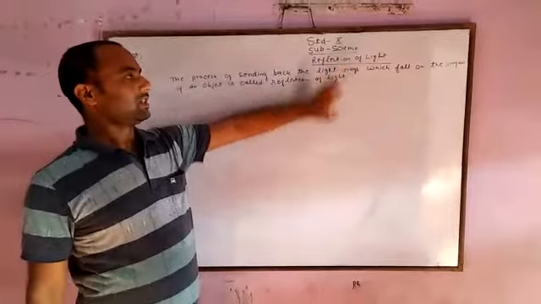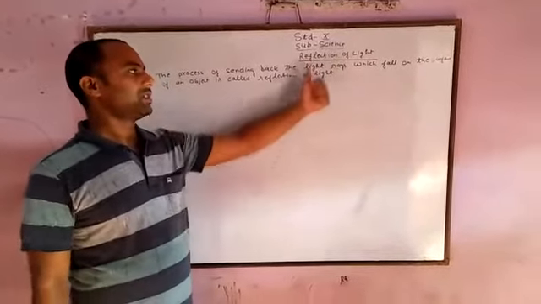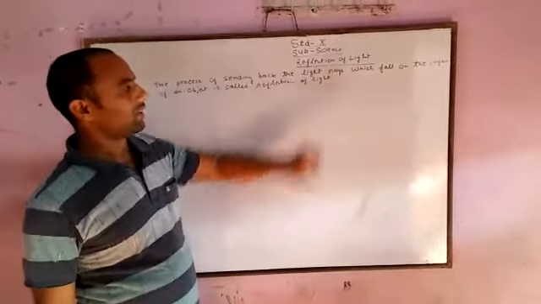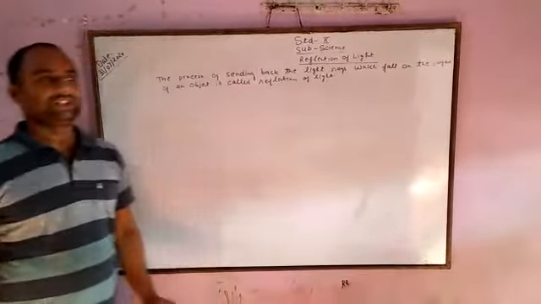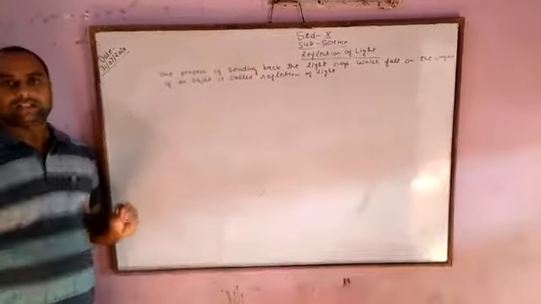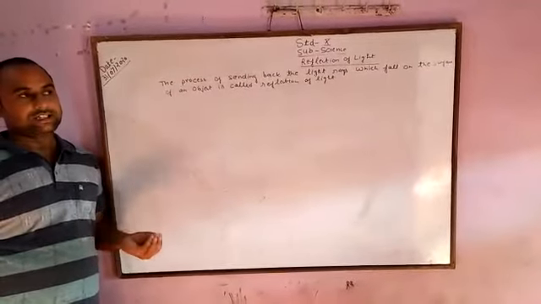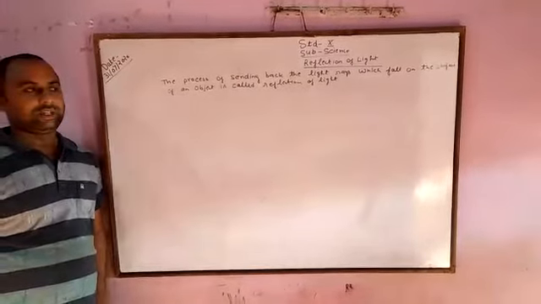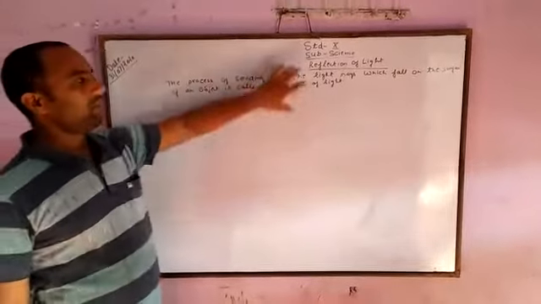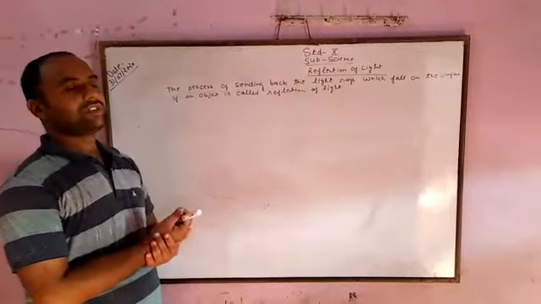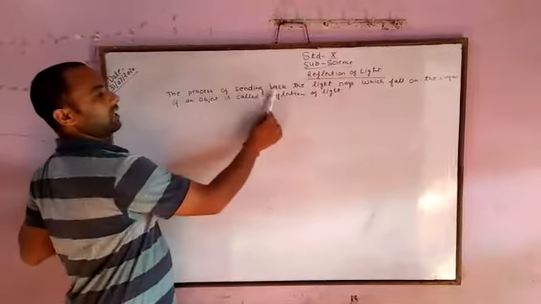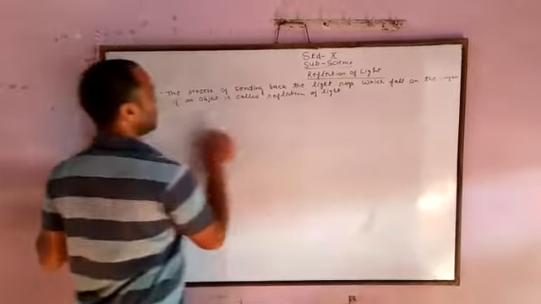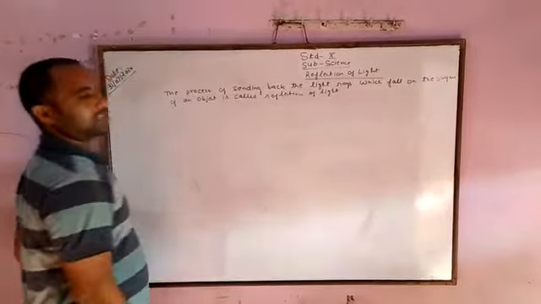Now we are discussing, in the previous lecture we have discussed the basic history of light. Now we are discussing the topic of reflection of light. In the previous lecture we have discussed that light is an electromagnetic wave and this contains wavelengths of 400 nanometer to 800 nanometer approx. But now we have to discuss the reflection of light. The process of sending back the light ray which falls on the surface of an object is called reflection of light.